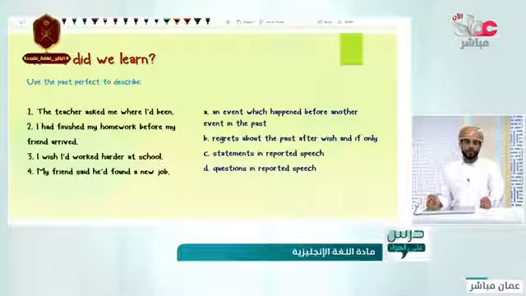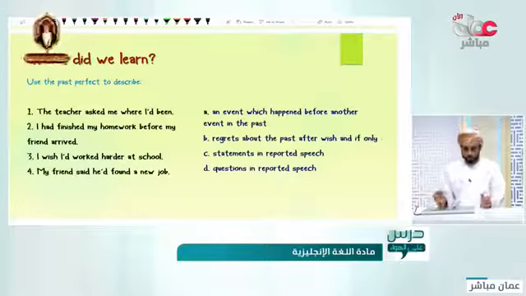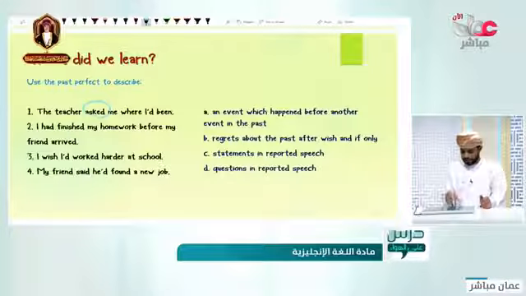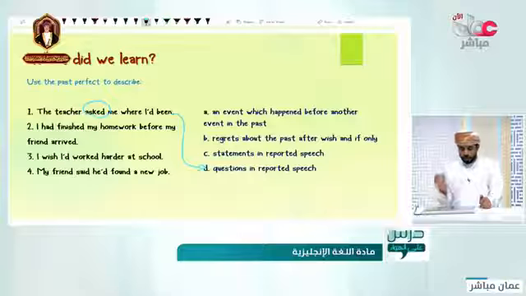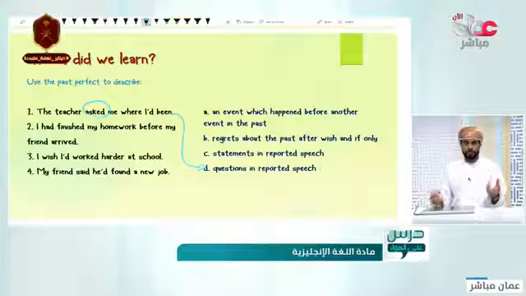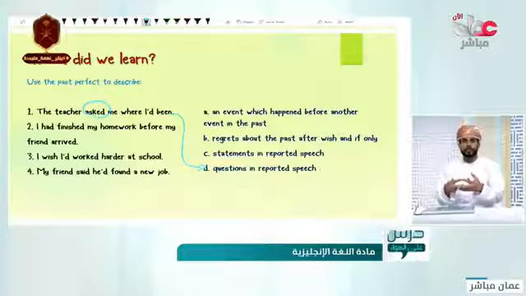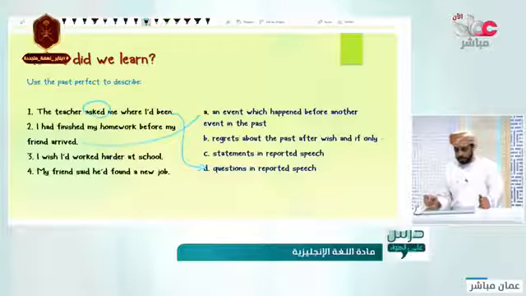I think you got them all right. Let's have a look at the first sentence. It says, the teacher asked me where I had been. Of course, this is a question, because the word ask shows it is a question in reported speech. The second sentence says, I had finished my homework before my friend arrived. Two actions happened in the past, of course, which is an event which happened before another one in the past.